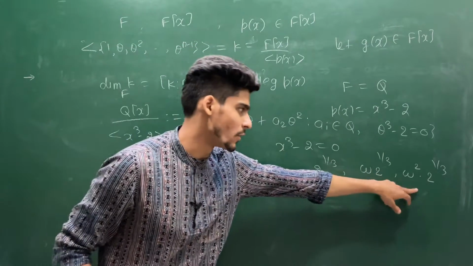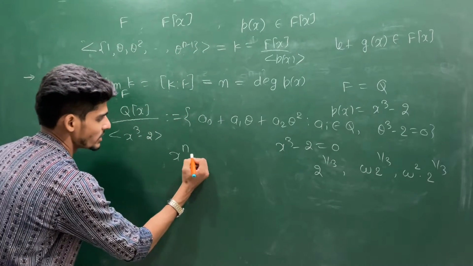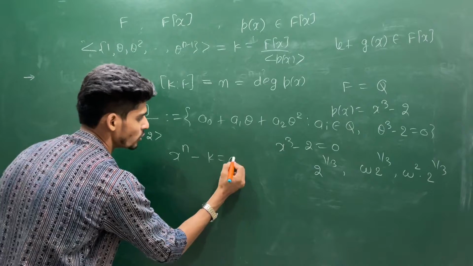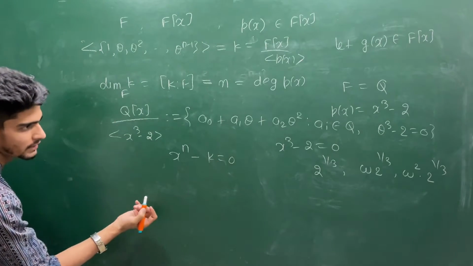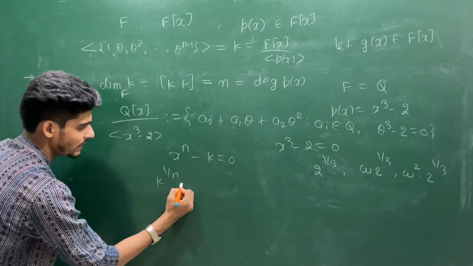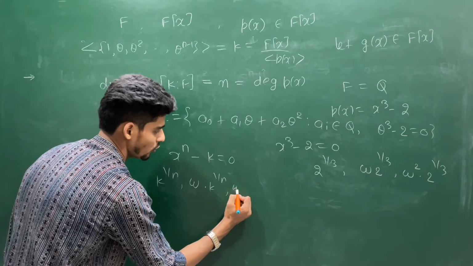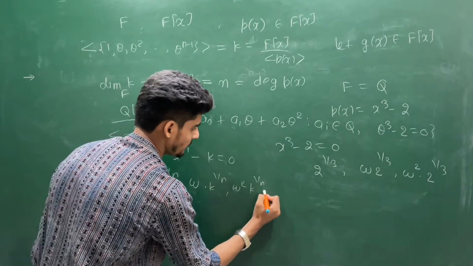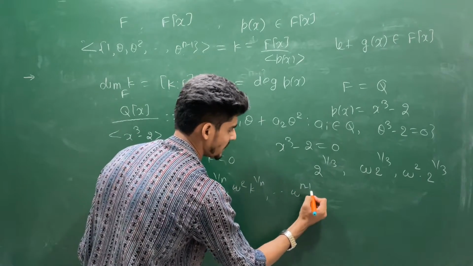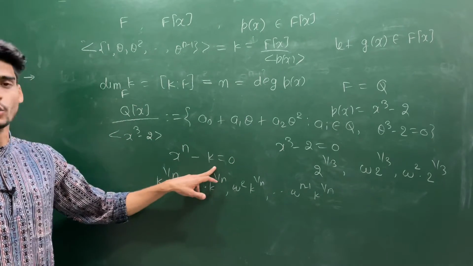And this is a very nice property to find the root of any such polynomial. Suppose you are having such an extension x power n minus k equal to 0. Then all the roots you can write in this format. First root will be k power 1 by n, then omega into k power 1 by n, omega square k power 1 by n, and up to omega to the power n minus 1 into k to the power 1 by n. These all will be the roots of this equation.